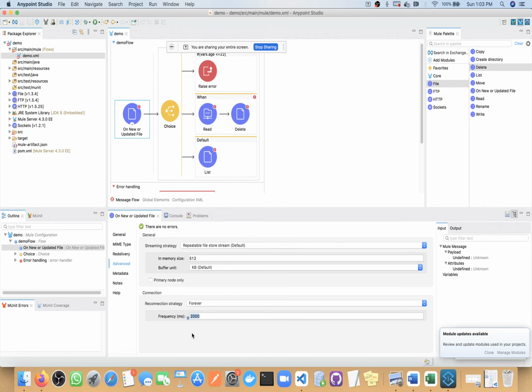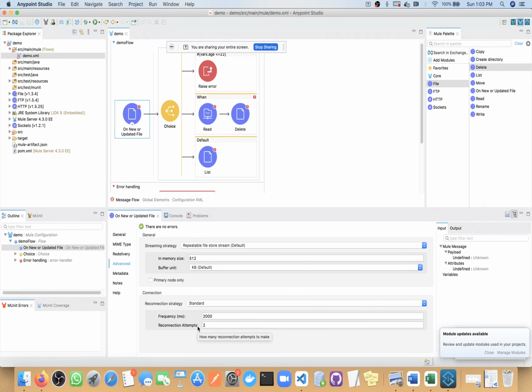I think no one will suggest you to use this forever one. Only for very rare business scenarios we use this. Generally we use the standard one. In standard one you need to define two things: one is frequency, another is attempts. We will try a certain number of times, we will not keep trying, because if we keep trying, then our server will be busy.